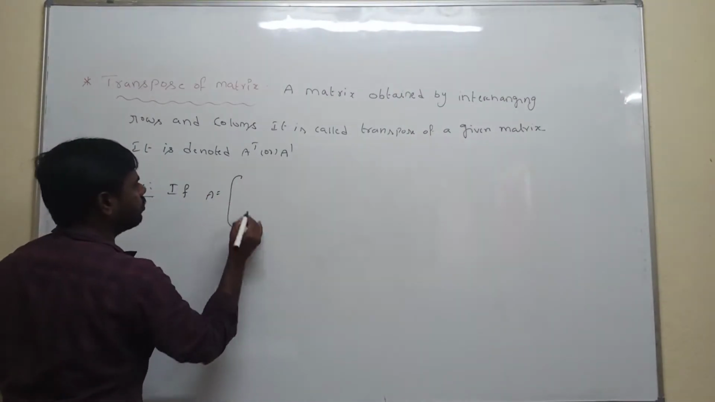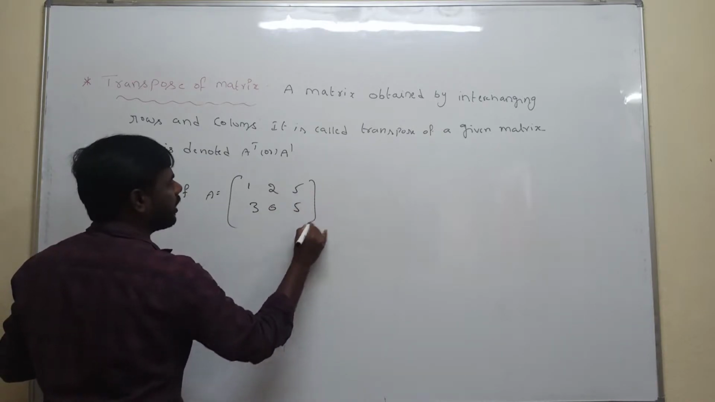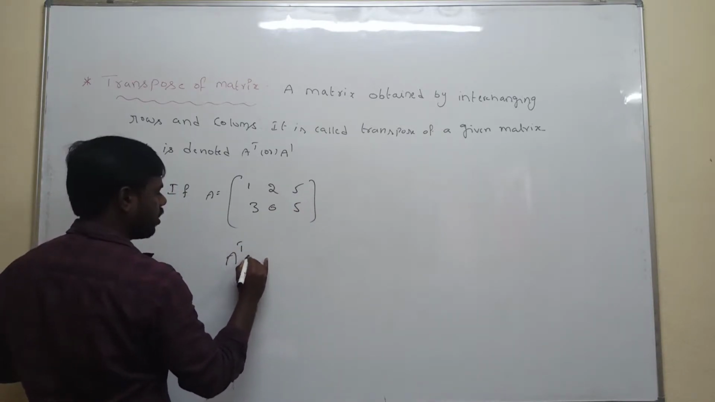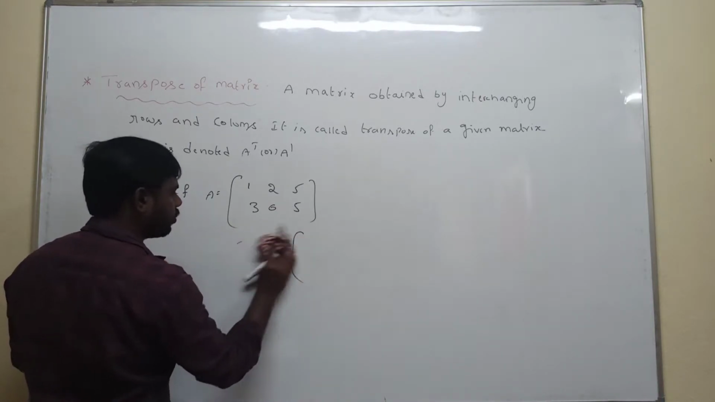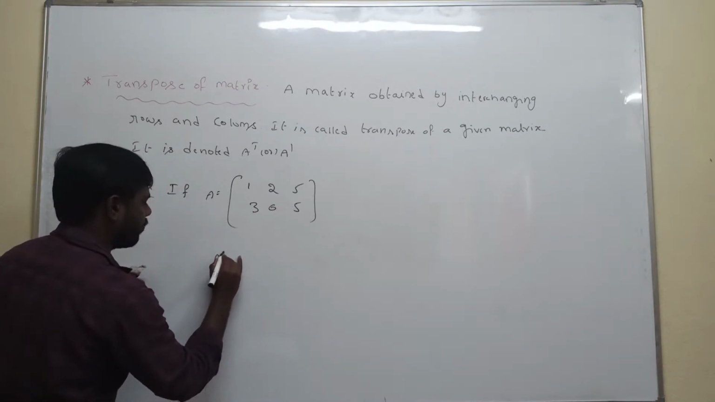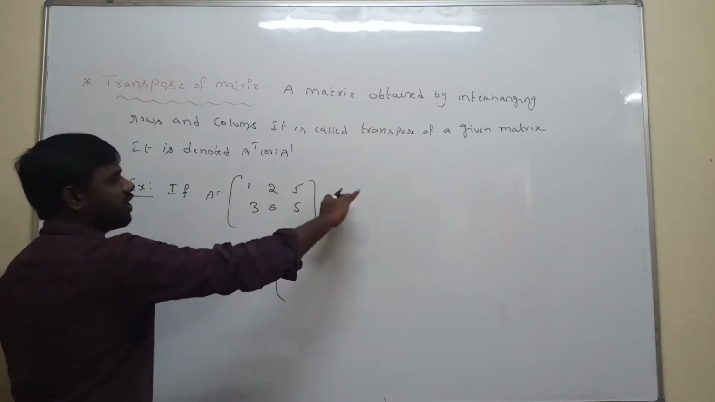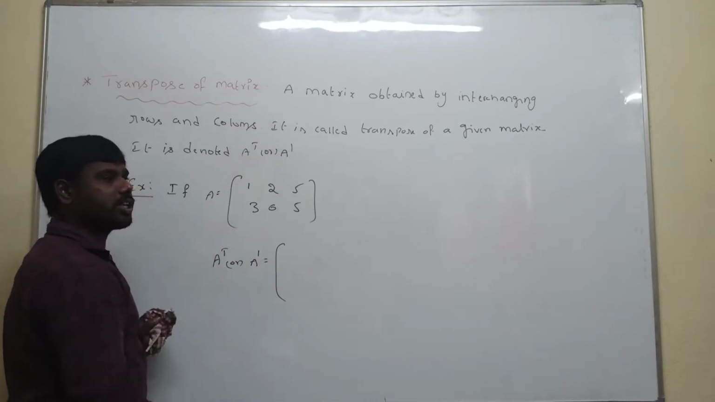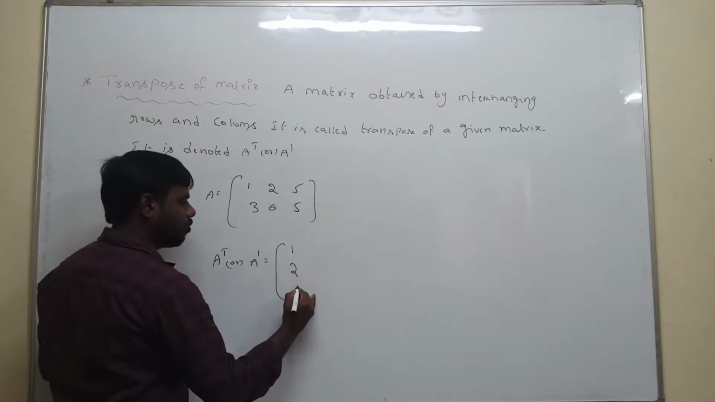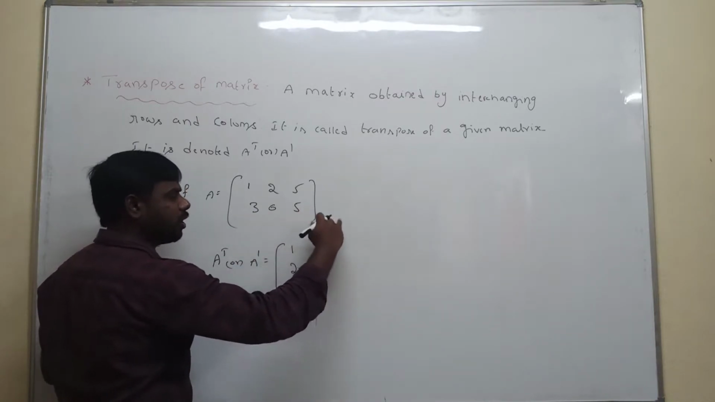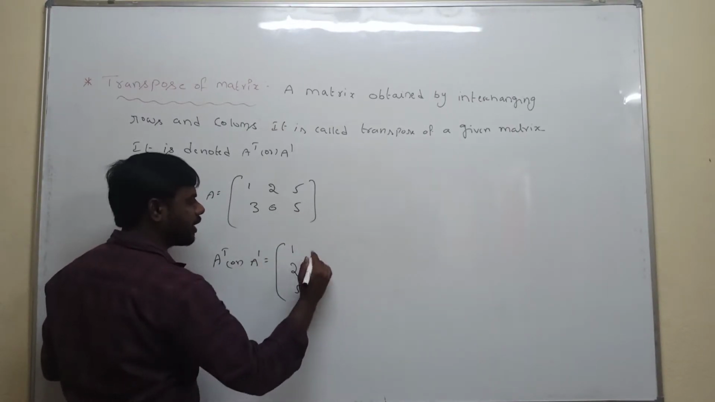A is equal to [1 2 5; 3 6 5]. Transpose, A transpose or A power of 1, is equal to... don't get confused, A power of 3 or A power of 1. This is the first row. The first row is replaced with the first column. Horizontal, you can write vertical: 1 2 5 you can write as the first column. The second row is replaced with the second column.